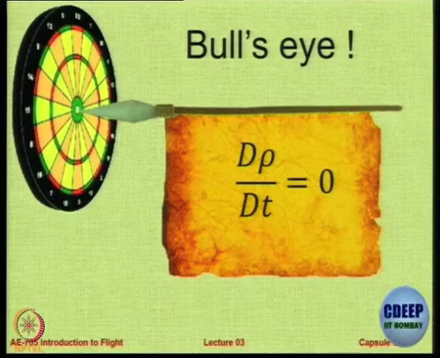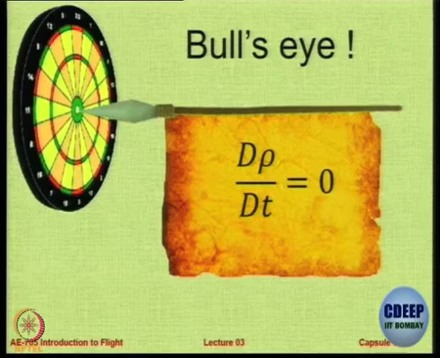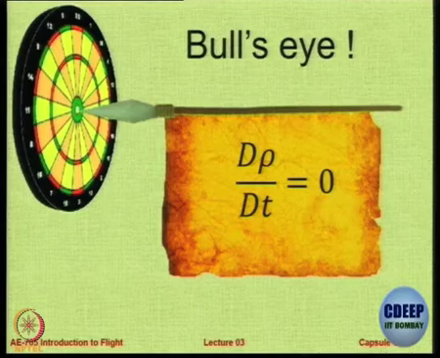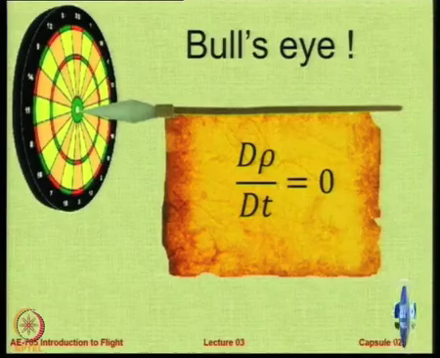All these answers are true only for one dimensional flow or for steady flow. So if you say in a steady flow, then I understand your points are correct. But the correct definition is that the total derivative, the substantial derivative, the material derivative, whatever you like, of density with time should be 0. Only then is the flow actually incompressible flow.